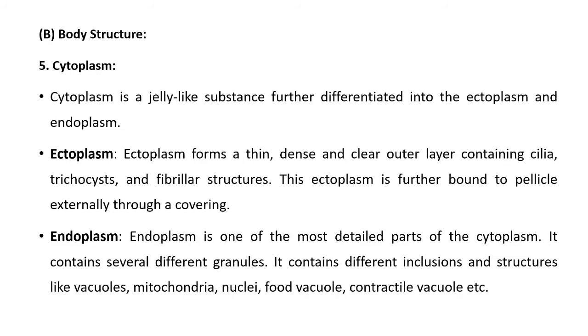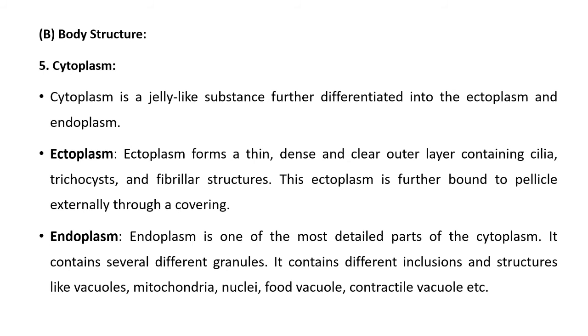Then cytoplasm. Cytoplasm is a gelatinous, jelly-like substance present in the cell of paramecium. Cytoplasm is clearly divided into two distinct regions, that is ectoplasm and endoplasm.